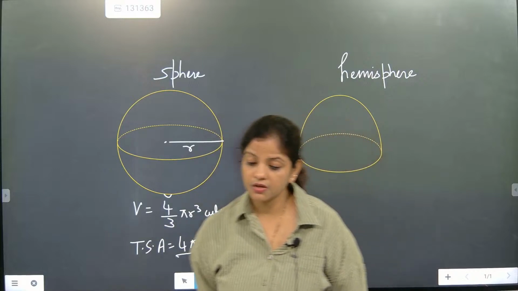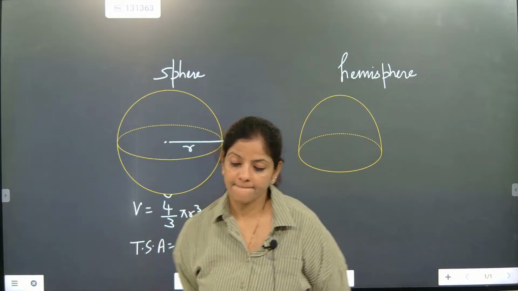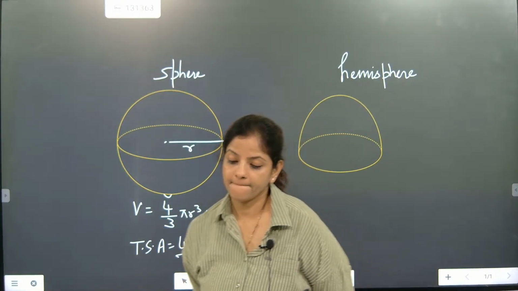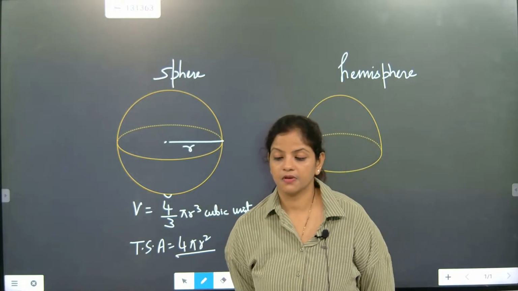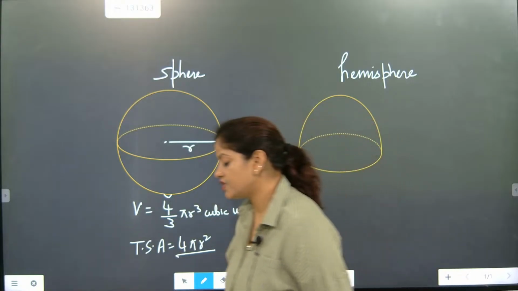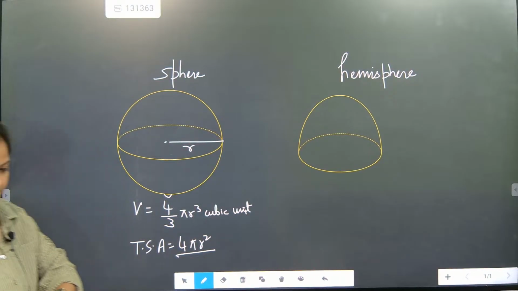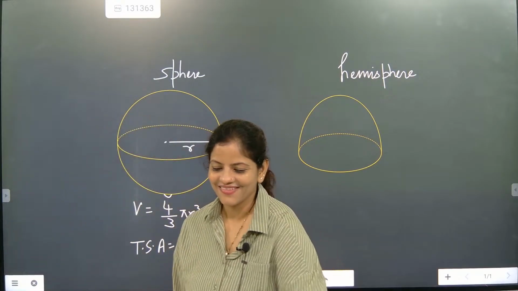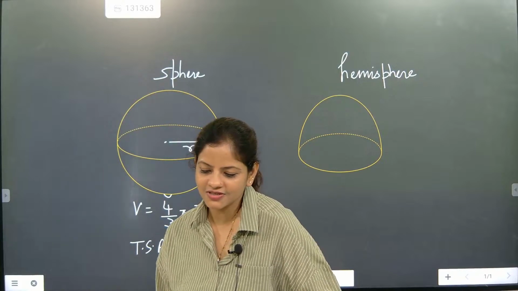What about Sanjay and Lokesh? Tarun understood. What about Sanjay and Lokesh? Happy Diwali. Thank you so much.